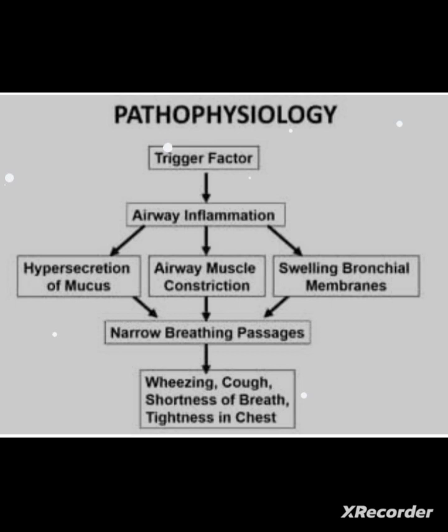Airway inflammation leads to hypersecretion of mucus, airway muscle constriction, and swelling of bronchial membranes. So there will be narrowing of the breathing passage, or narrowing of the airway. That leads to the signs and symptoms of wheezing, cough, shortness of breath, tightness in chest.